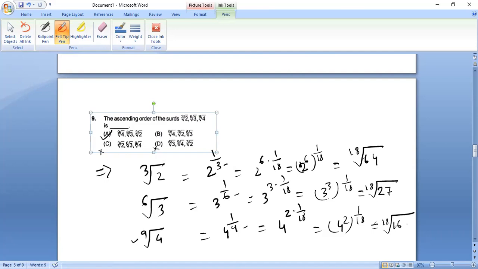Okay. Good. Let us discuss next question number 10. The greater number among this and this. Okay. So this is also quite an interesting sum. Let us do this.